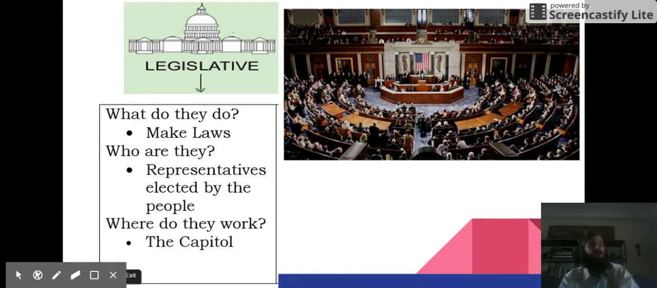This picture here is showing them working in the Capitol. This is a picture of the Capitol building above. Use this information to fill out the first square in part 2 of your worksheet.